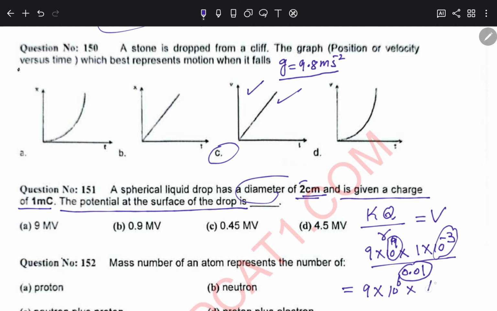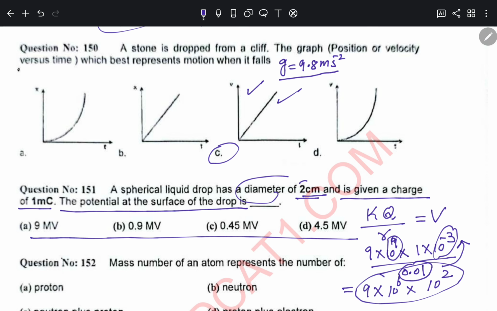So it will be 9 into 10 raised to power 8 volts. This is the correct value, but none of the options match, so one can check it again, but with me this is the answer: 9 into 10 raised to power 8 volts, or 900 million volts.